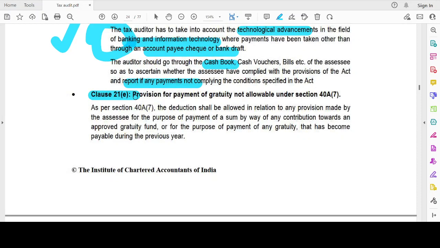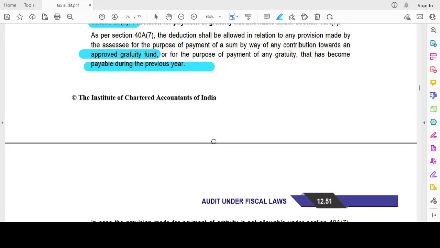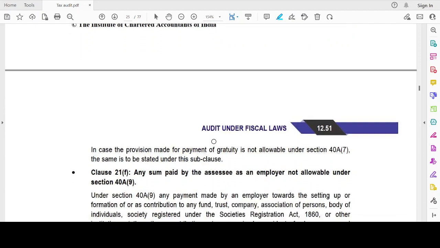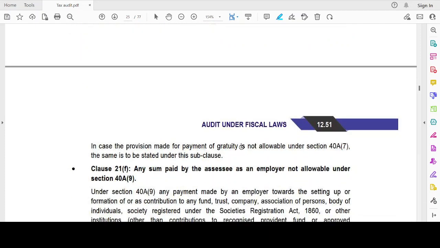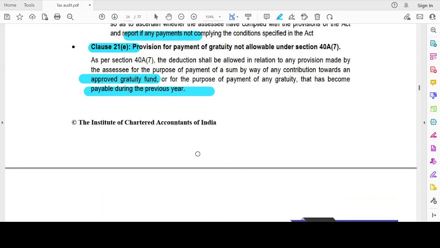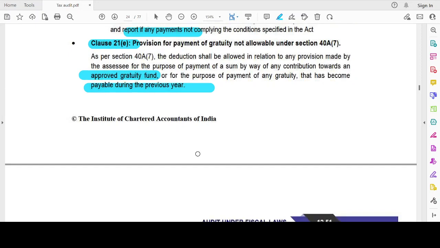Provision for payment of gratuity not allowable under Section 40A(7) is in clause 21(e). As per Section 40A(7), no deduction shall be allowed in relation to any provision made by the assessee for the purpose of payment of any sum by way of contribution towards an approved gratuity fund or for the purpose of payment of gratuity that has become payable during the previous year. In case a provision made for payment is not allowable, the same must be stated. See, this gratuity will be allowed on a payment basis. Okay, that's what they are telling here. If it is inadmissible, then you have to mention it here.